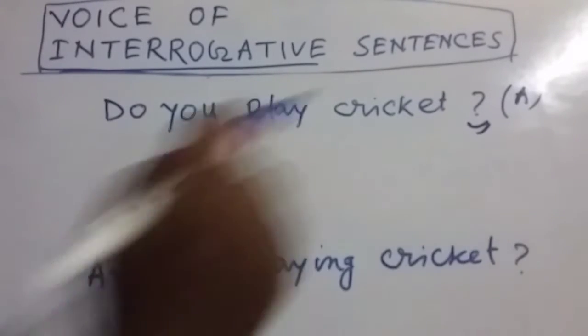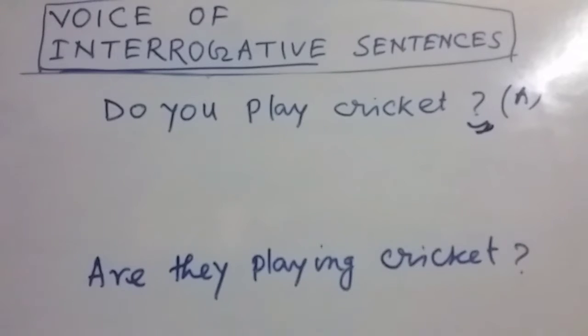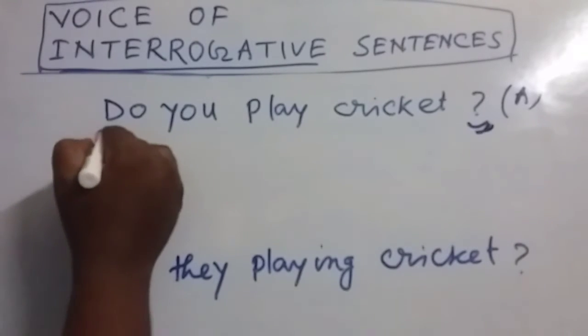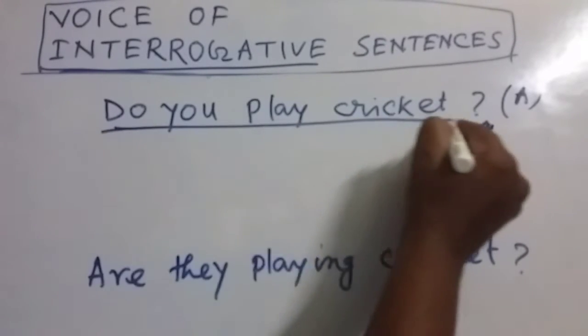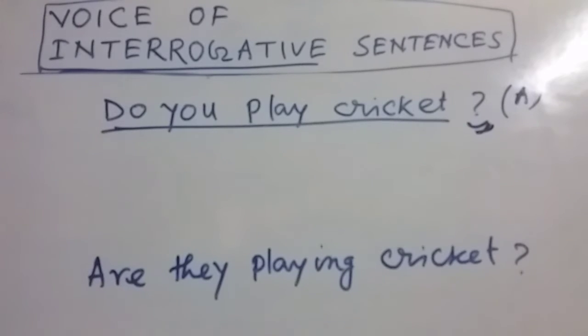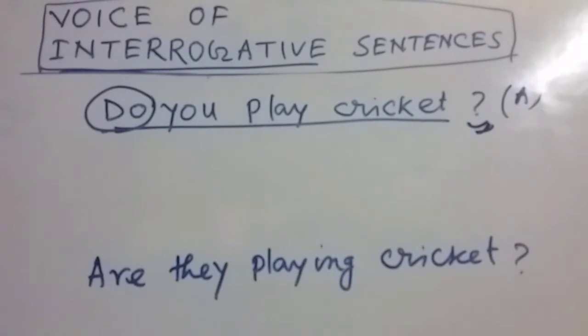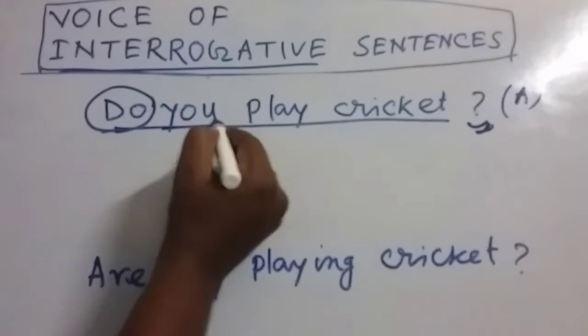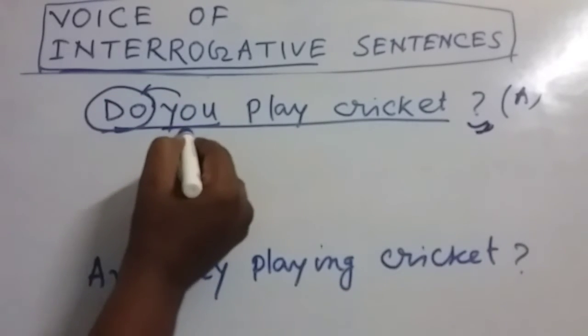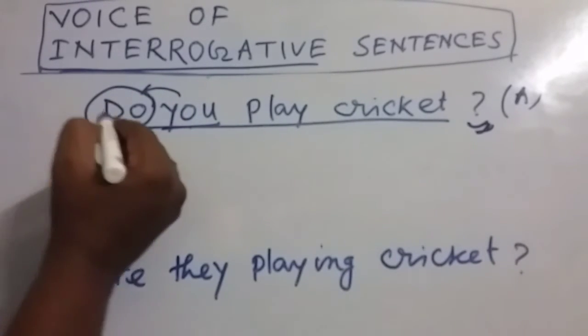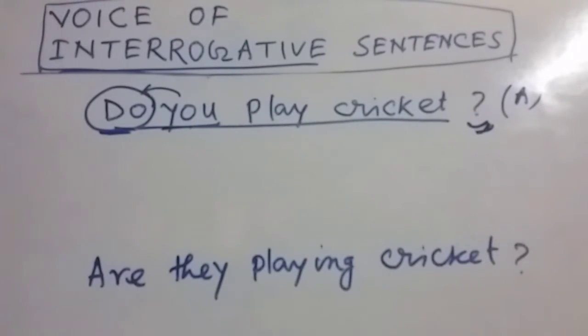So in interrogative sentences, we have to place a question mark at the end of the sentence, and this format is always asking you something. Now in present indefinite tense, we always use do or does to form the questions. At the beginning we use do or does. As it is second person, we have used do. If it is third person singular number, then we have to use does.